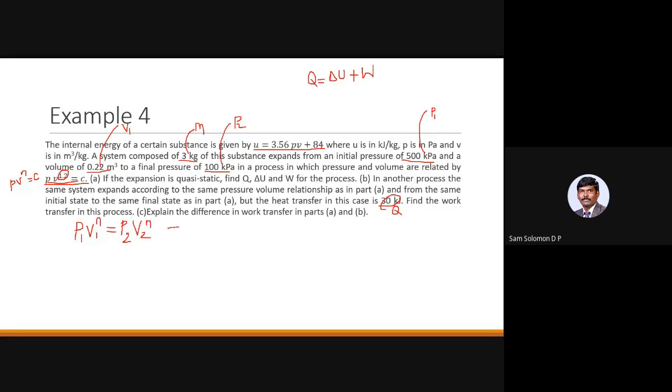So which implies P1 happens to be 500. Because we have got pressure on both the sides, you can cancel out the kilopascal on both sides. So it would be 500 kilopascal into V1 power n, which is 0.22 whole to the power 1.2.